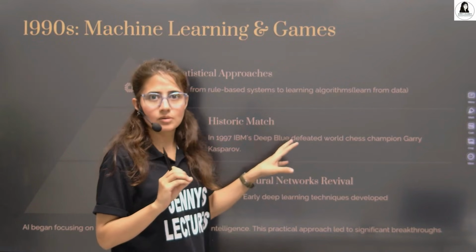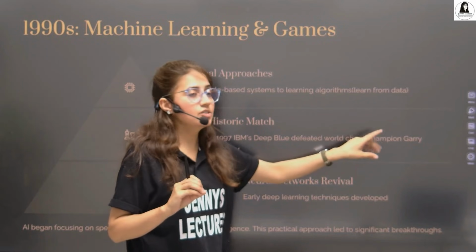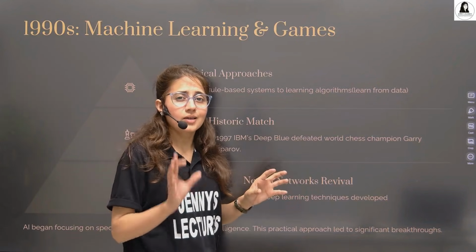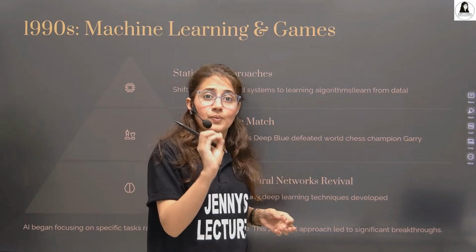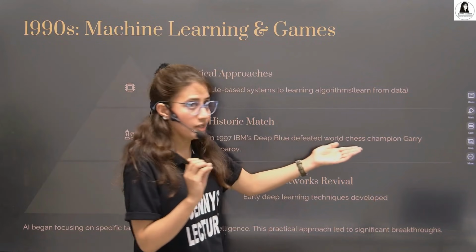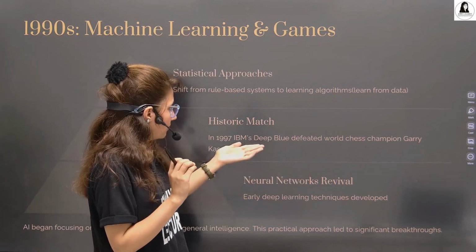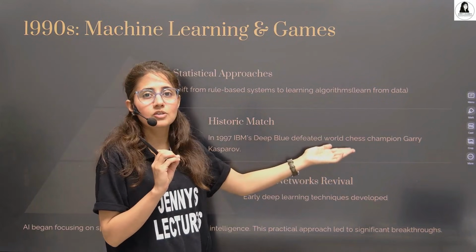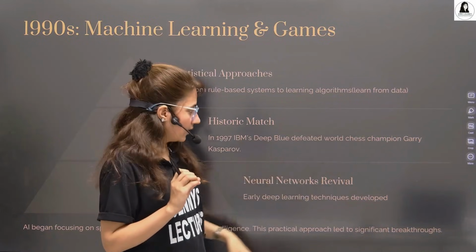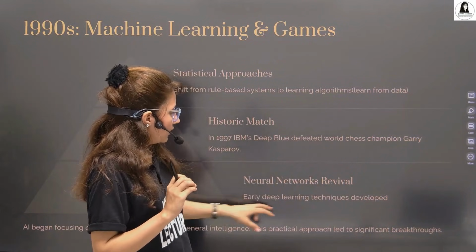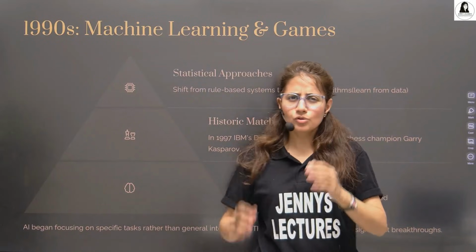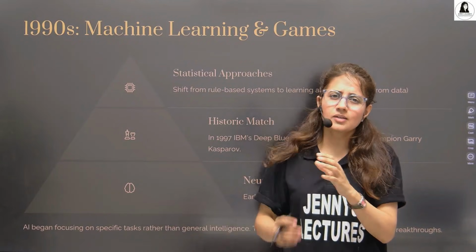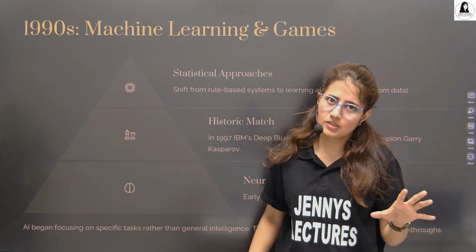IBM's Deep Blue system defeated a world chess champion, proving that AI can master even complex games like chess. This was also an era of early deep learning techniques. During this time, AI began focusing on specific tasks rather than general intelligence.